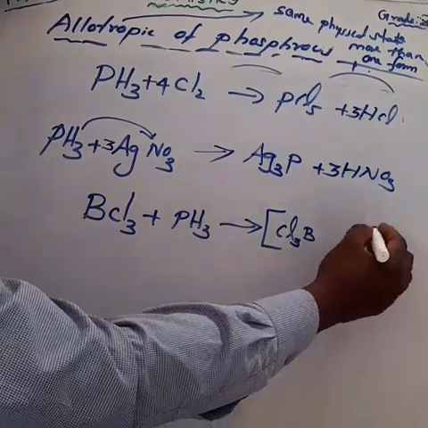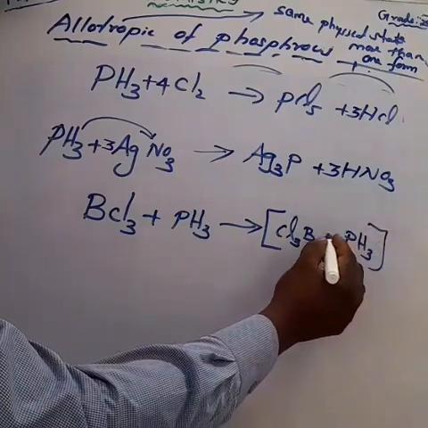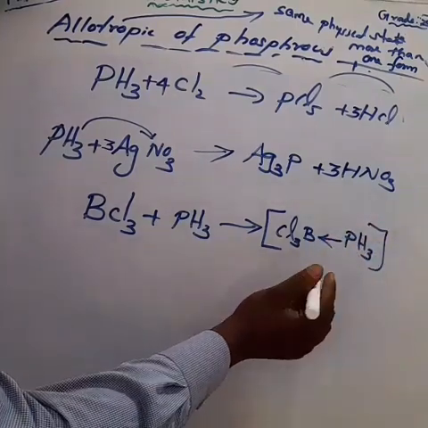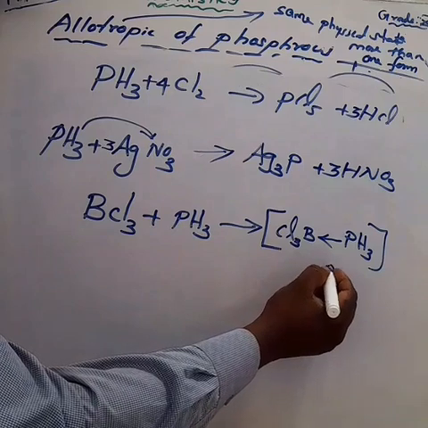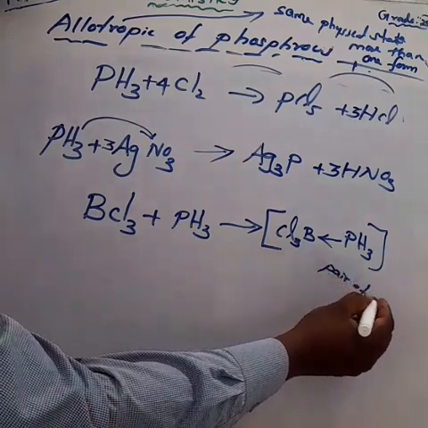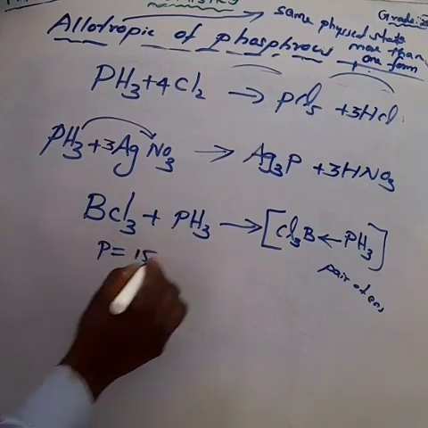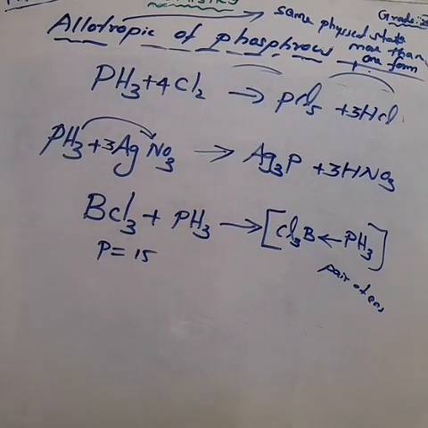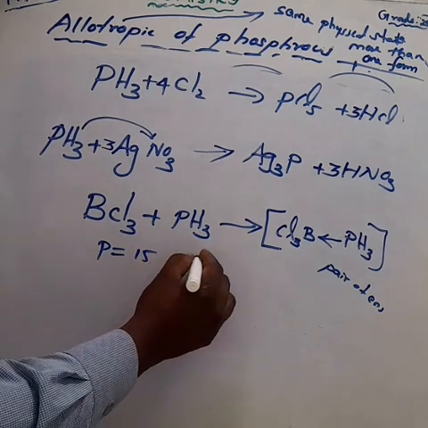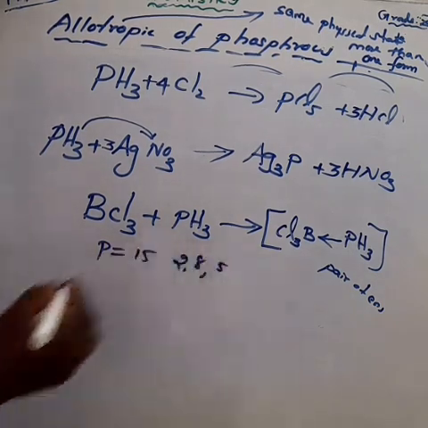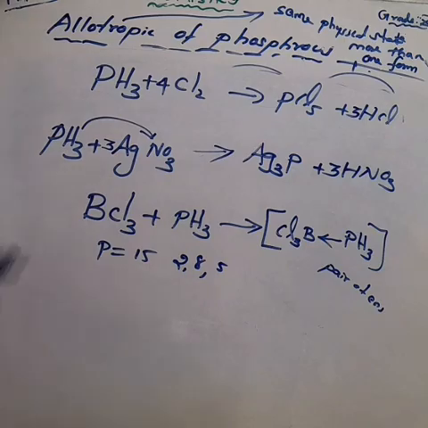Here phosphine can donate a pair of electrons to the boron because it is a Lewis acid, am I right? What is the atomic number of phosphorus? 15, am I right? In the first shell we accommodate 2 electrons, second shell 8 electrons, third shell the remaining 5 electrons.